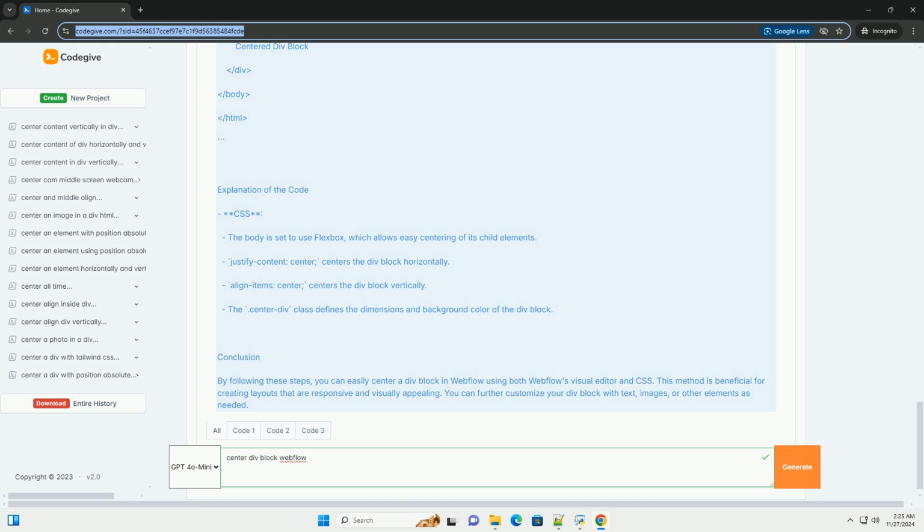Conclusion. By following these steps, you can easily center a div block in Webflow using both Webflow's visual editor and CSS. This method is beneficial for creating layouts that are responsive and visually appealing. You can further customize your div block with text, images, or other elements as needed.